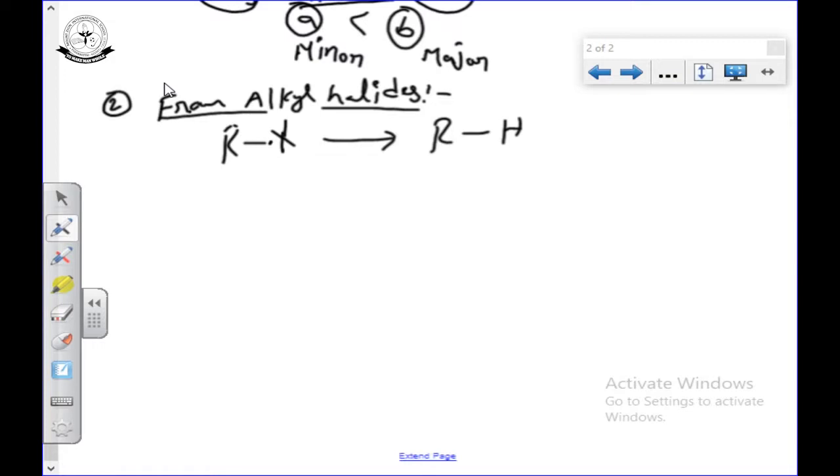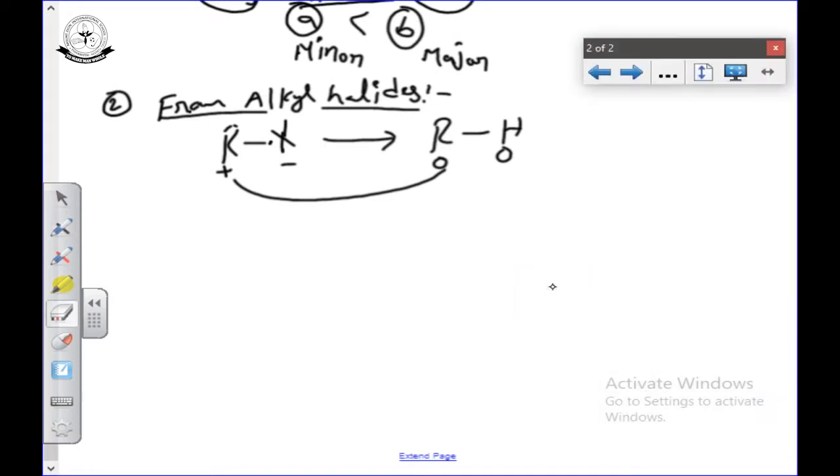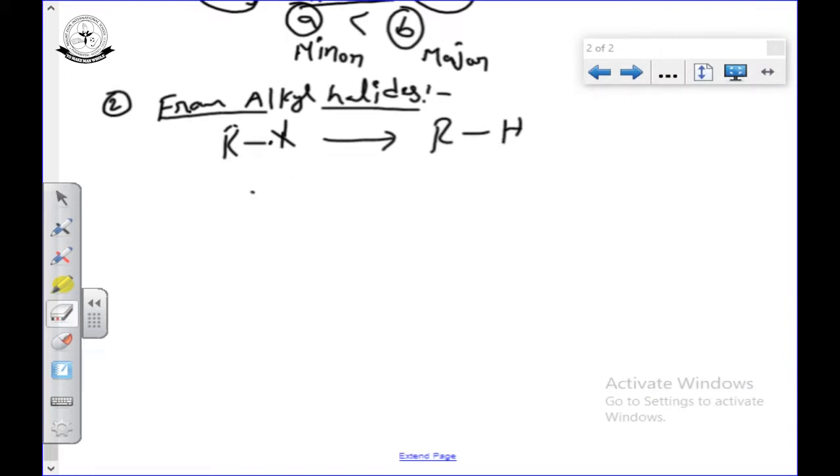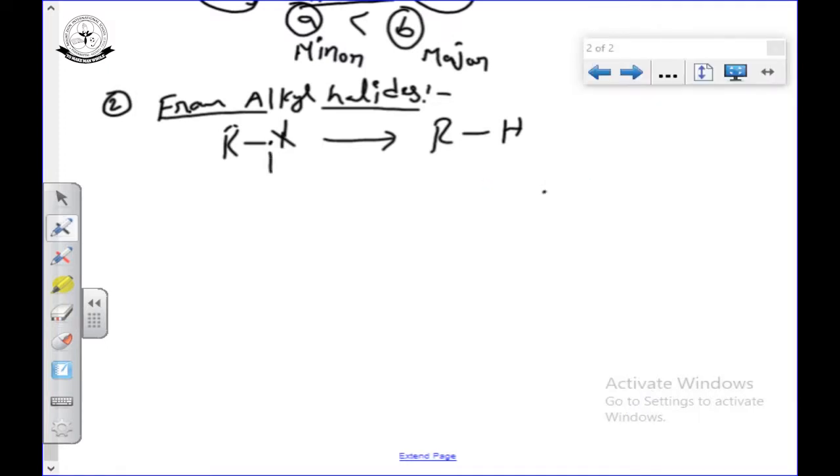The halogen goes out as minus, and the hydrogen is plus, but we don't know which is minus and plus. For example, in methane, is hydrogen plus 1 or minus 1? We don't know, so it is 0 also. Plus 1 becomes 0, so the oxidation state decreases. So here alkyl halides are converted into alkanes, and that process is called reduction. We remove the halogen and introduce the hydrogen, which is also called reduction.